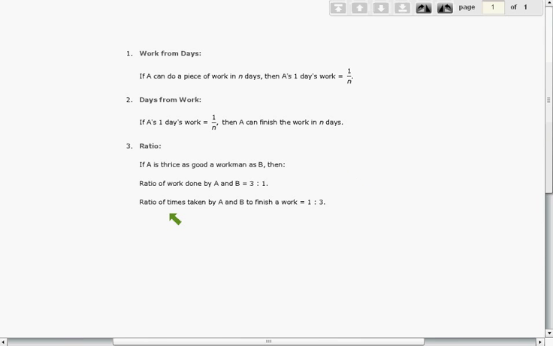And as far as time is concerned, when we compare A and B, A is efficient and B is lazy. The lazy person always consumes more time, and A is an efficient person. He will consume less time. So ratio of A to B when time is concerned will be 1:3. Alright? Now we'll move to the questions.